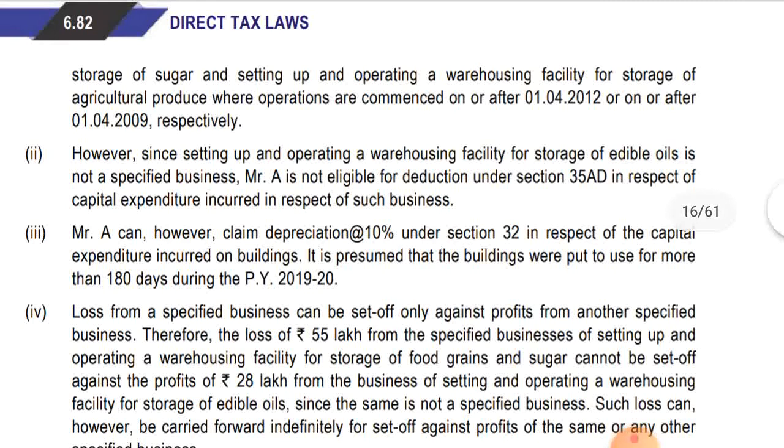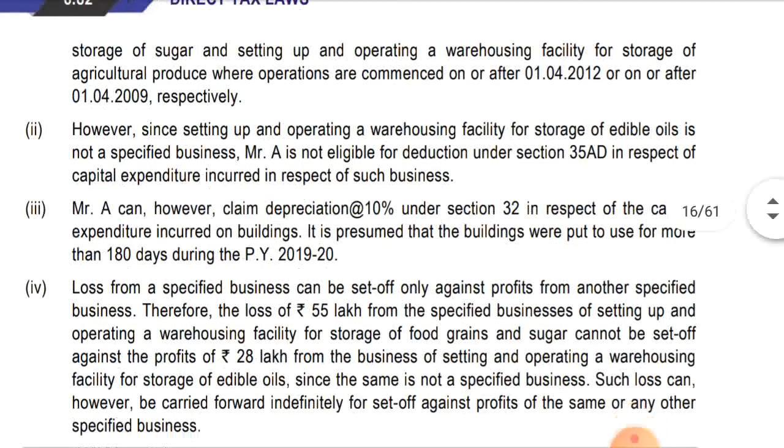Note number 3. Mr. A can, however, claim depreciation at the rate of 10% under section 32 in respect of the capital expenditure incurred on building. It is presumed that the building was put to use for more than 180 days during the previous year 1920. They have presumed that it was used for more than 180 days, so they have charged 10% depreciation on building. On land, no depreciation is allowed. Okay, so note number 4.